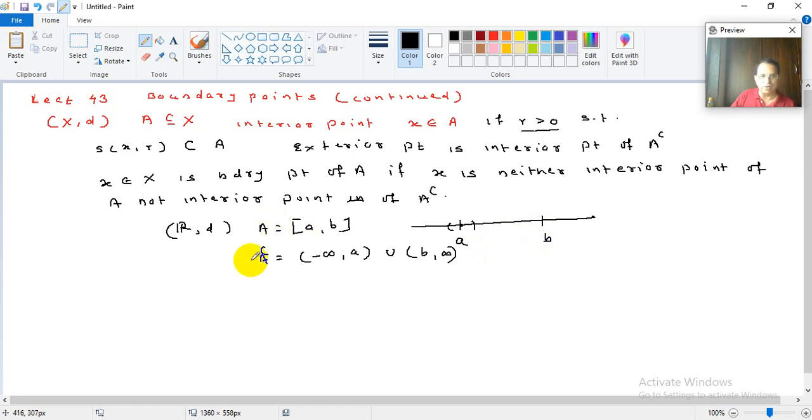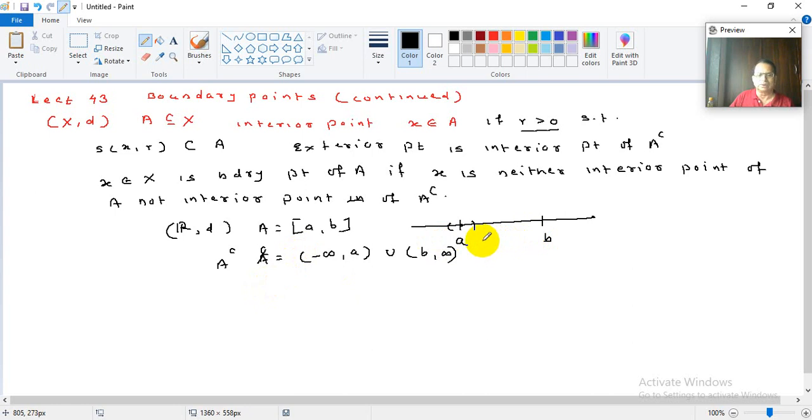The closed interval [a, b] we have taken as the set A. I am writing A complement. So neither a nor b are interior points of A, and not of A complement also. That is why these 2 points a and b will be boundary points of the closed interval [a, b]. This is what it means.